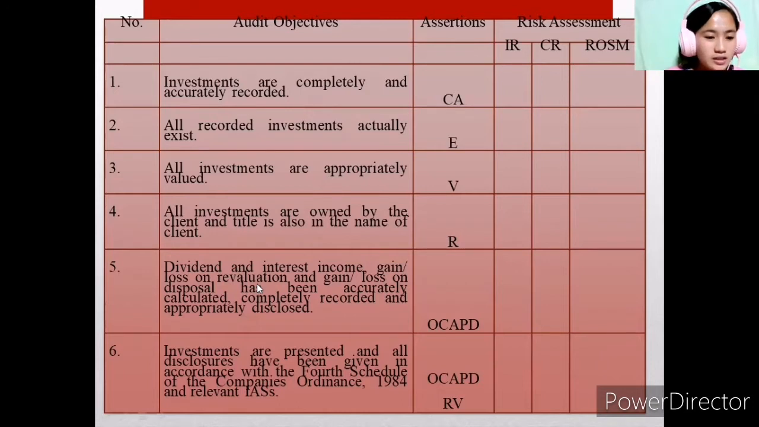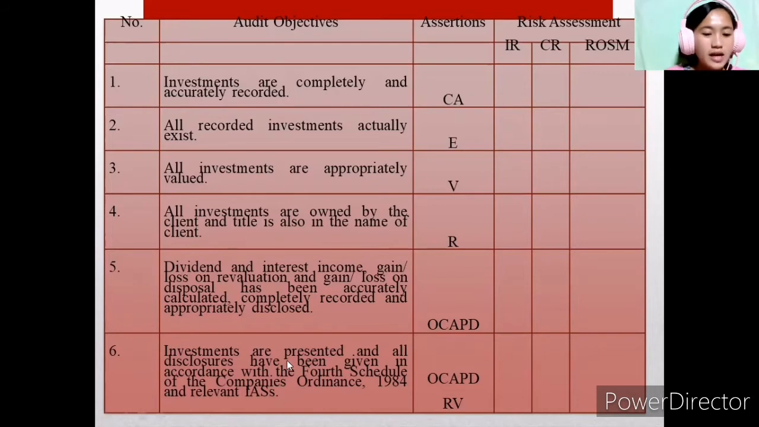So the dividend and interest income, gain or loss on revaluation, and gain or loss on disposal have been accurately calculated, completely recorded, and appropriately disclosed. These check the occurrence or the existence, the completeness, the accuracy, and the presentation and disclosure of accounts.